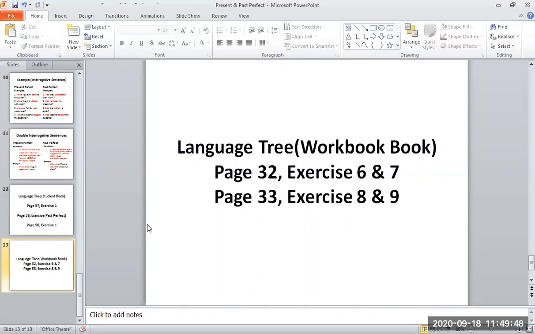These exercises are related to tenses. There is present tense and present perfect tense. And there is also past tense. I hope that you have opened your books. Language Tree workbook. Turn on your camera.